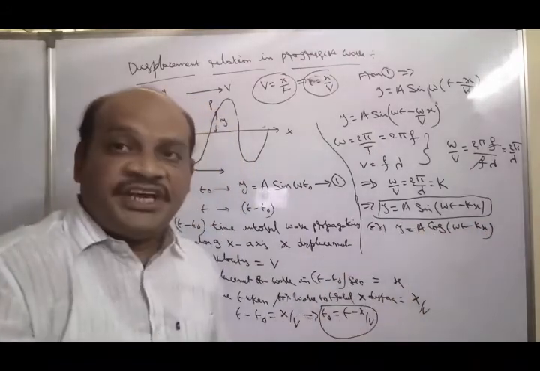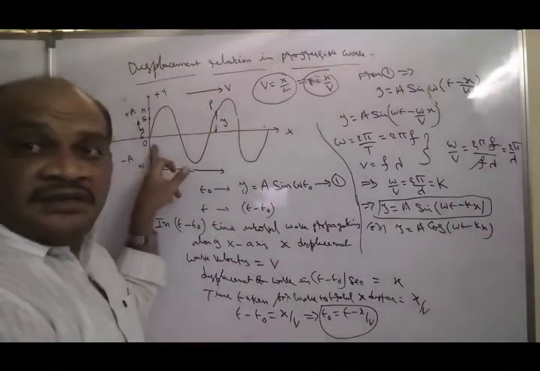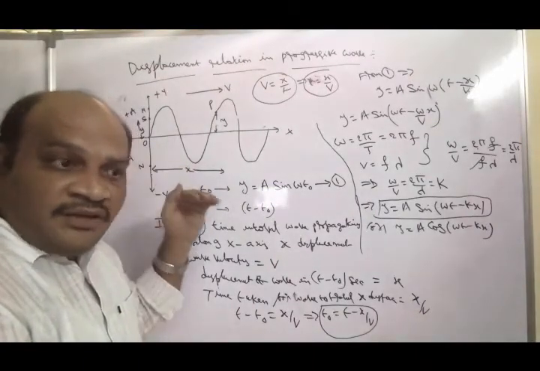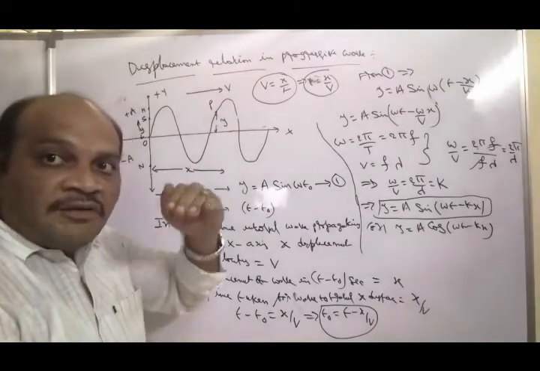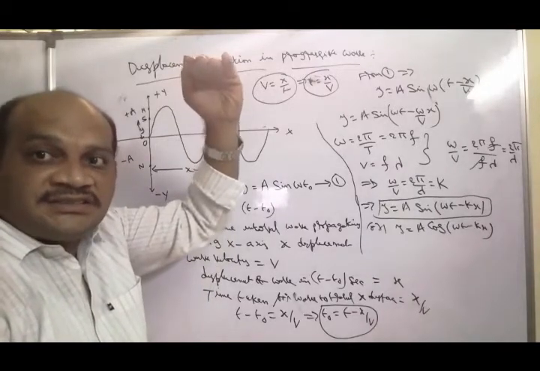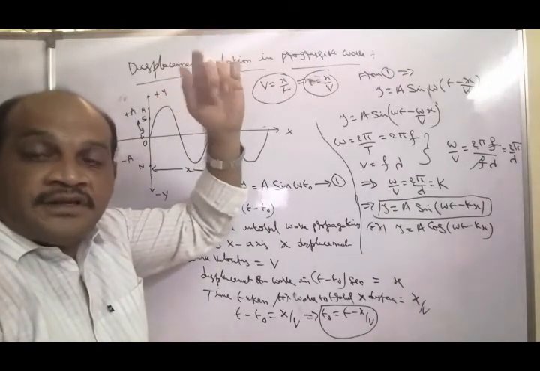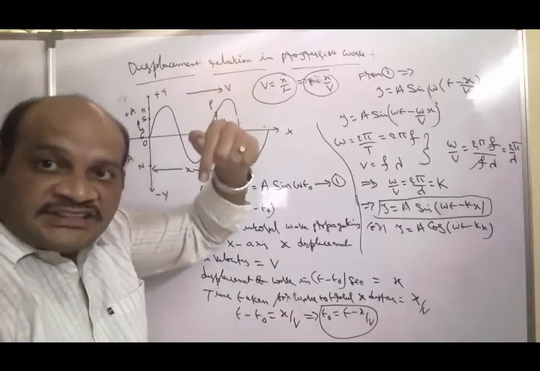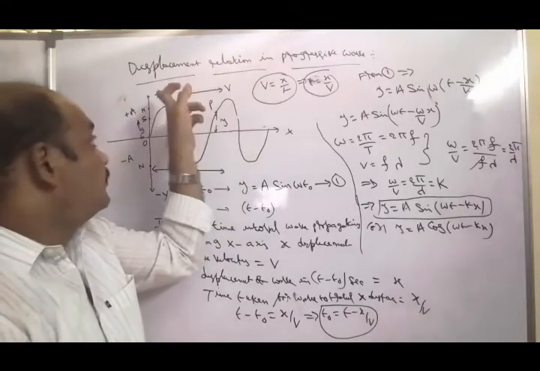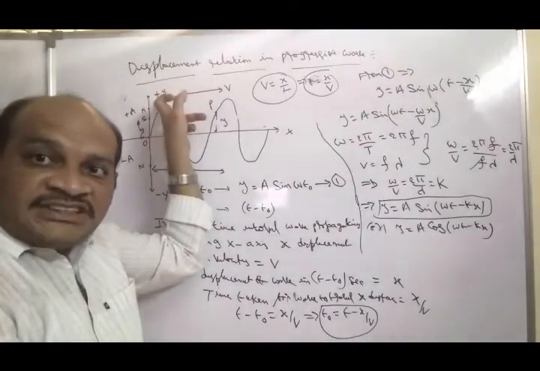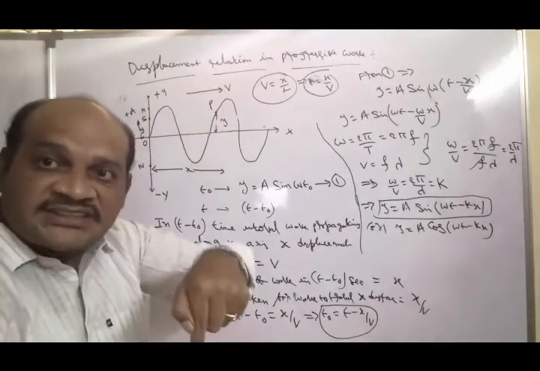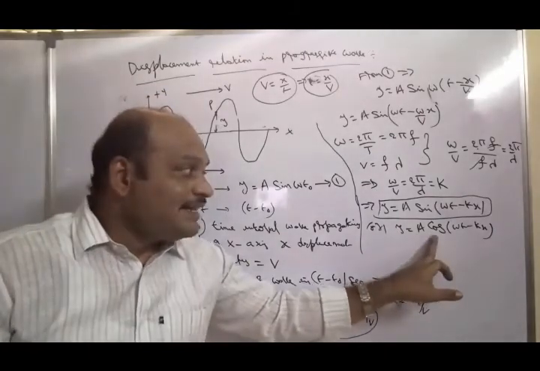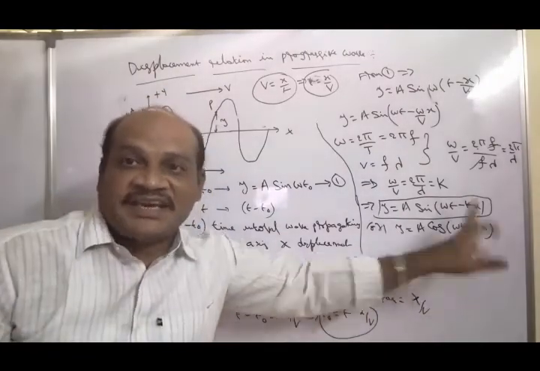When we take this equation, we are considering the particle moving horizontally along the positive y-axis direction, from the positive y-axis toward the horizon. At that time, the displacement of the particle is a cos omega t minus kx.